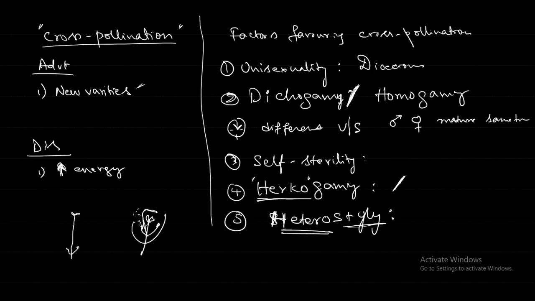Next, agents of cross pollination. You know that someone is going to act as an agent to carry the pollen from one plant to another. Who is this agent?